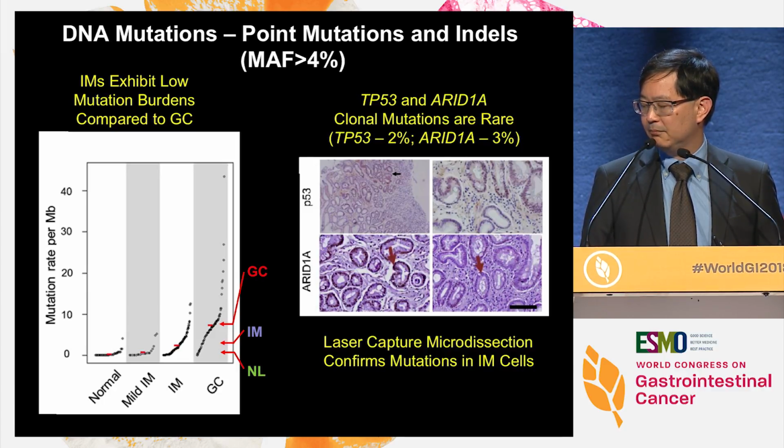But we were able to confirm by immunohistochemistry here that in a p53 mutated case, we see accumulation of the p53 protein in the intestinal metaplasia cells. And in the ARID1A mutated case, we see loss of ARID1A in the metaplasia cells. And we first confirmed this by laser capture microdissection.